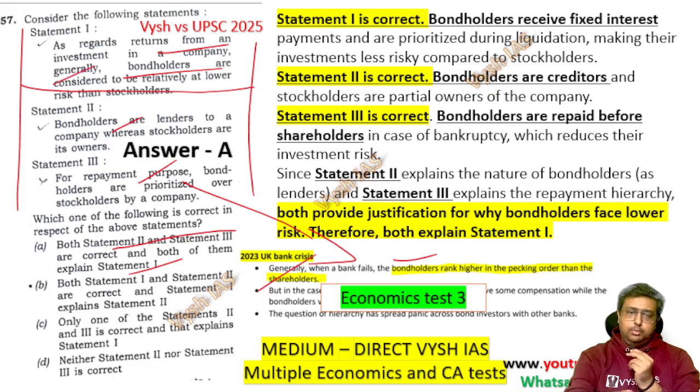That is, statement 1 is what? Bondholders are on the safer side. So 2 and 3 are the reasons. Statement 1 is true. So this is actually true, and the answer is A.